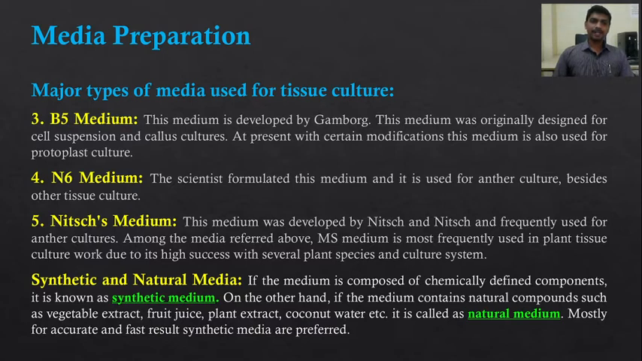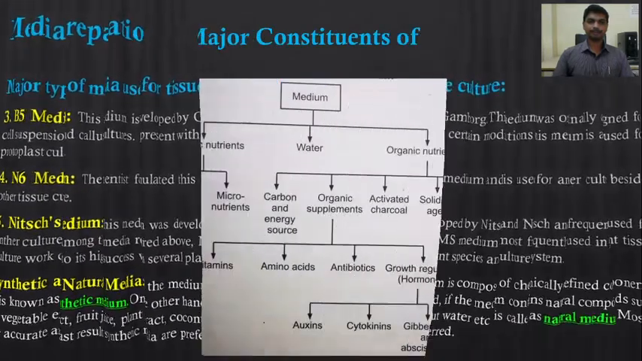Here, in the media composition that we have seen, there are 5 different types of media used for tissue culture. All are synthetic media. These media are composed of chemically defined components of known concentration, that is the synthetic medium, while the natural medium contains certain natural compounds such as fruit juice, plant extract, coconut water, vegetable extract. So these are the natural media. But in plant tissue culture, mostly for accurate and fast results, synthetic media are preferred.